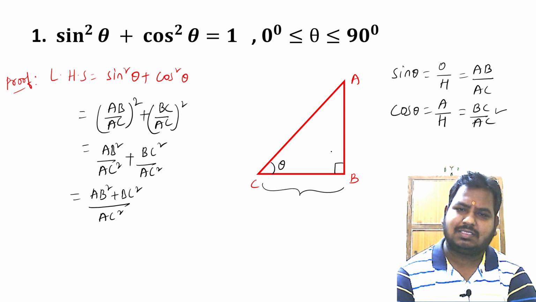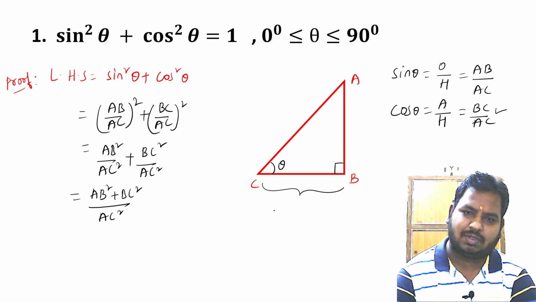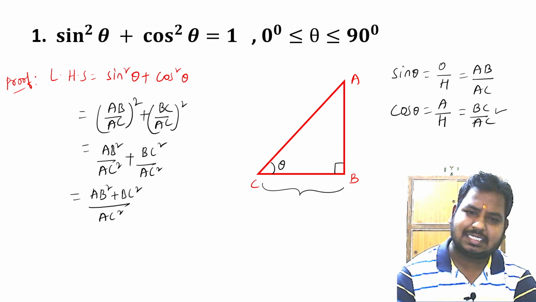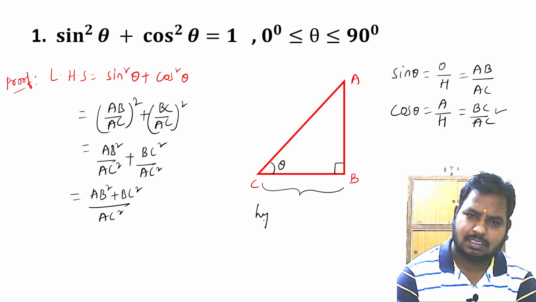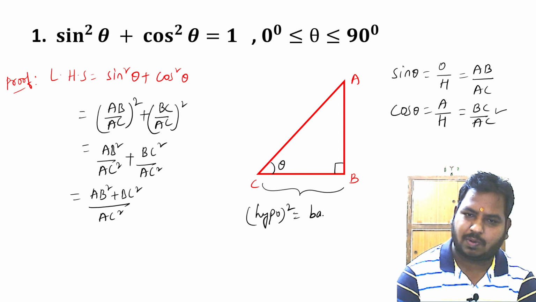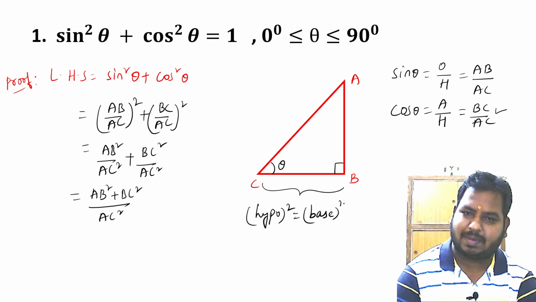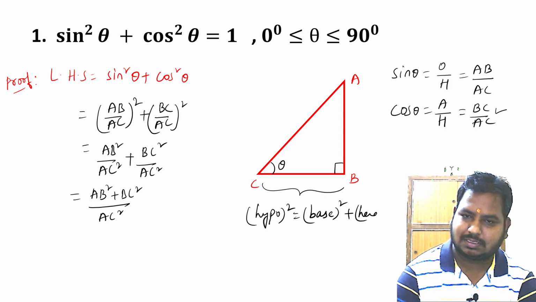Pythagoras theorem is: hypotenuse square is equal to base square plus height square.